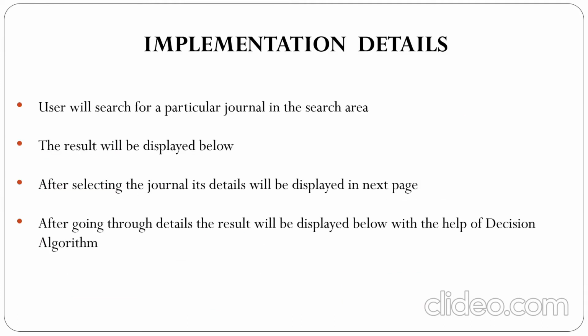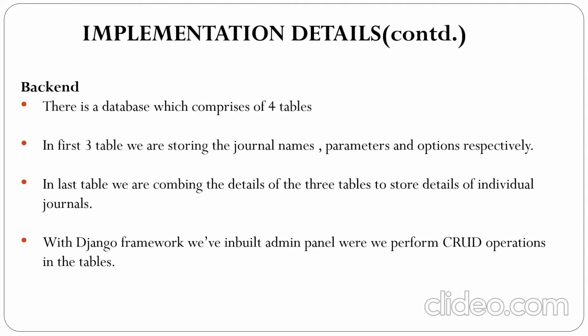Now, coming to the implementation, from the interface, a particular journal is selected, the details are fetched from the database, and the decision tree algorithm is used to detect whether a journal is predatory or not. The backend has been implemented with the help of Django, and here we have stored the details of journal in a distributed manner so that we can add new details dynamically.